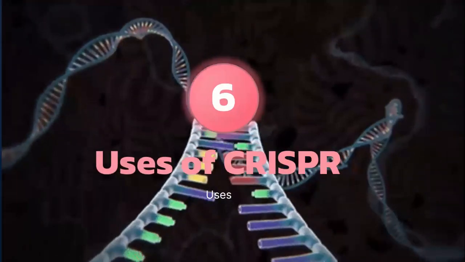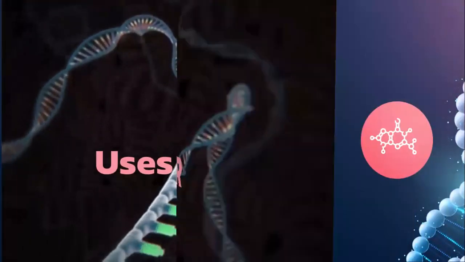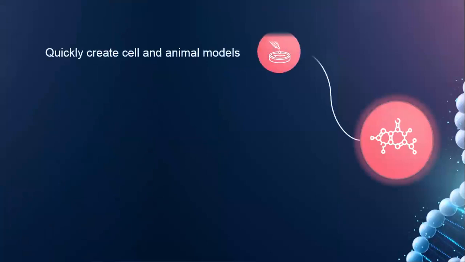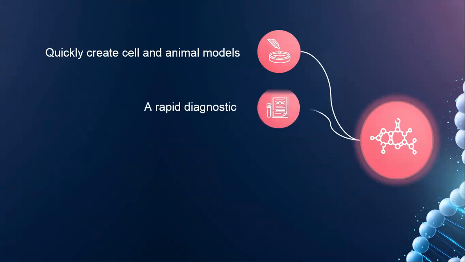There are multiple other uses of the CRISPR-Cas9 system. Some are listed here: it can quickly create cell and animal models, and you can then easily study the functions of genes through genome editing. The CRISPR-Cas9 system is also a rapid diagnostic tool in the modern world for the detection of any genome-related or gene-related diseases.